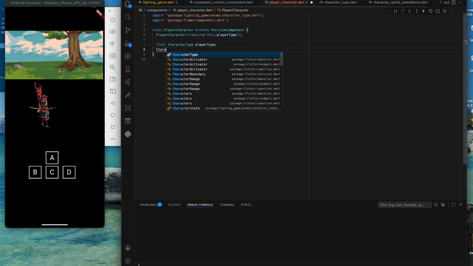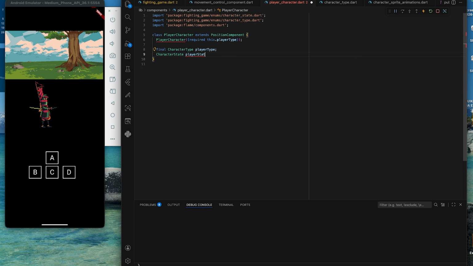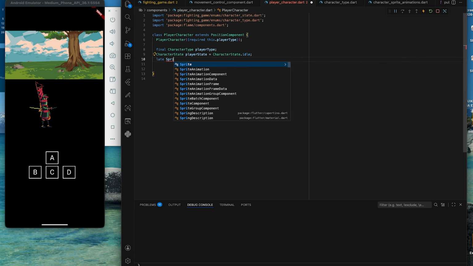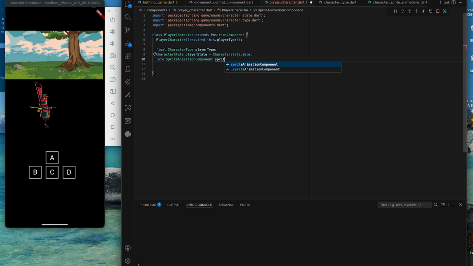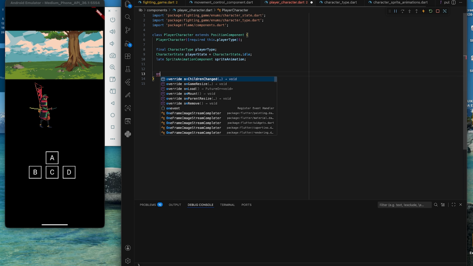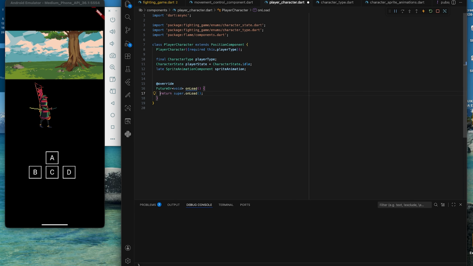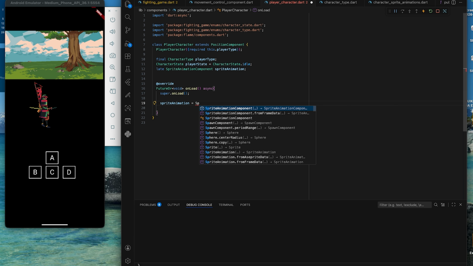Within this component, we'll have the state. This is used to set the action the player is performing. The initial state is set to idle. I will also set the sprite animation. I will use a late keyword because it would have to be set after the component is created using the specified player type, and also this would not be a null value.